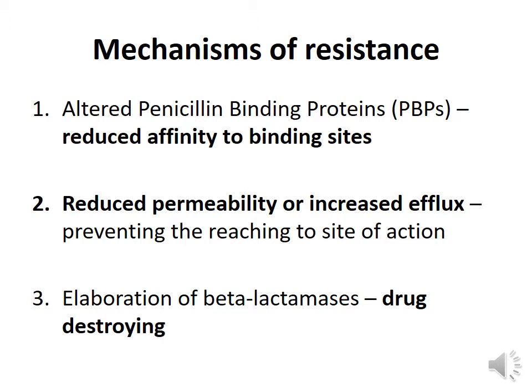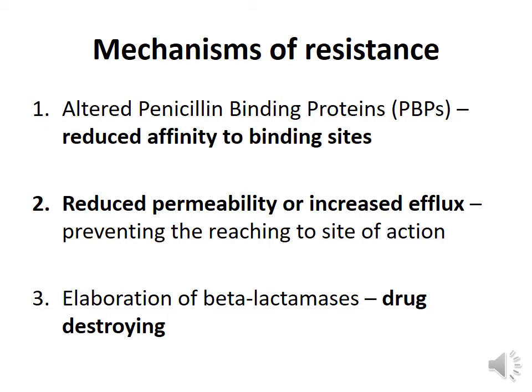Microorganisms attain resistance towards cephalosporins by at least 4 mechanisms. They have altered binding sites. The penicillin binding proteins will not allow the cephalosporin molecules to bind. The microorganisms will not allow cephalosporin to enter.